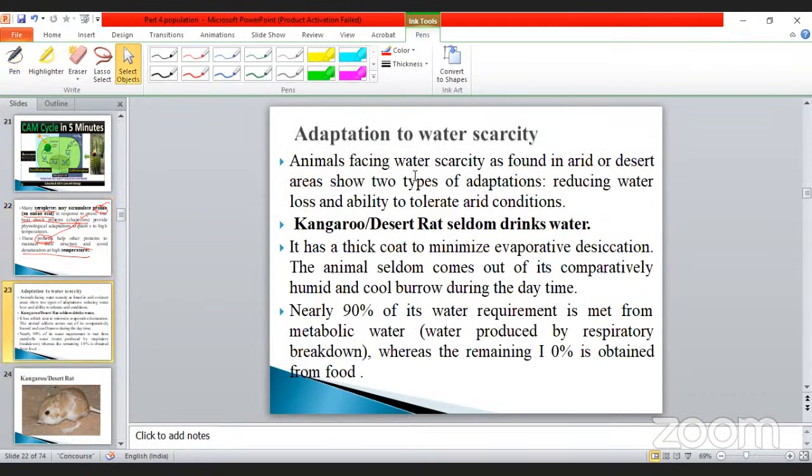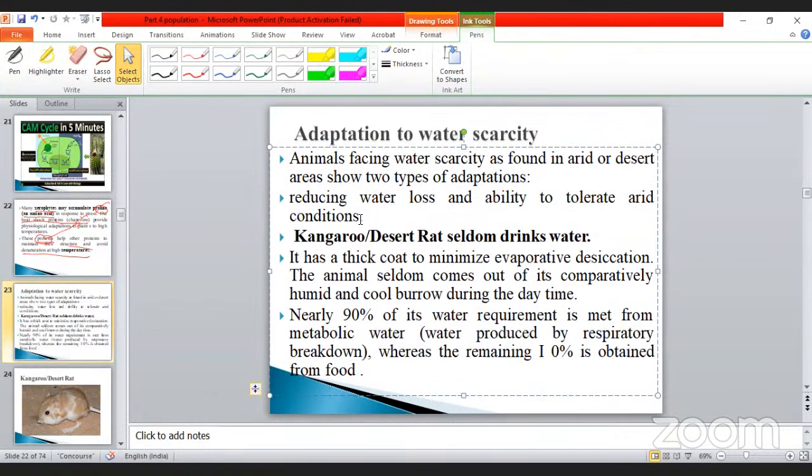Go to the next one. The adaptation to water scarcity. How will it be adapted? Animals facing water scarcity are found in arid or desert areas. Already we know about this. So the two types of adaptation are reducing water loss and the ability to tolerate arid conditions. These are the two important things. Okay, my dear, so an example given is the kangaroo rat, otherwise called the desert rat, which seldom drinks water.